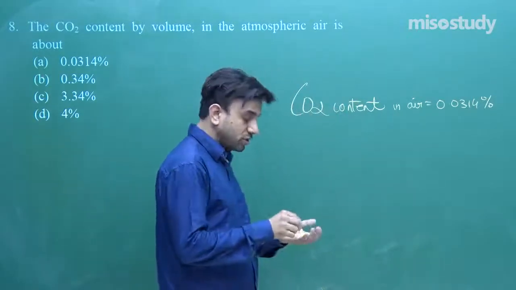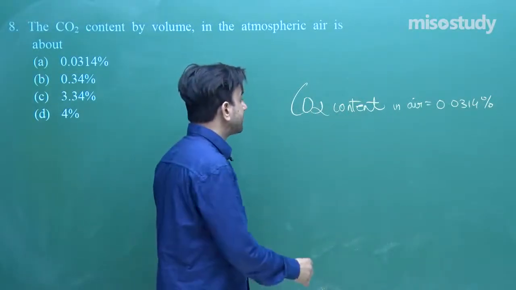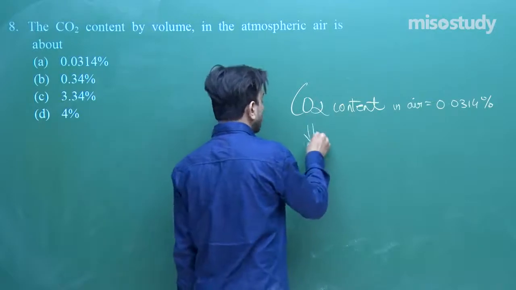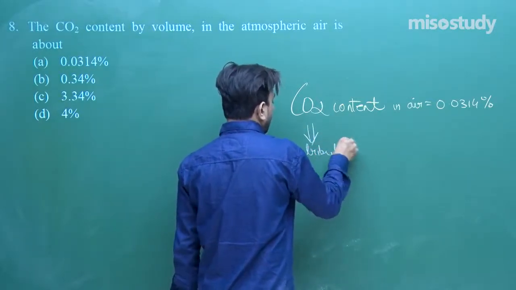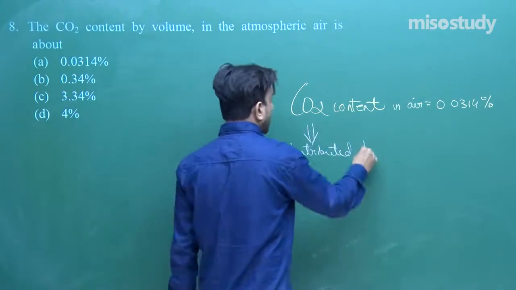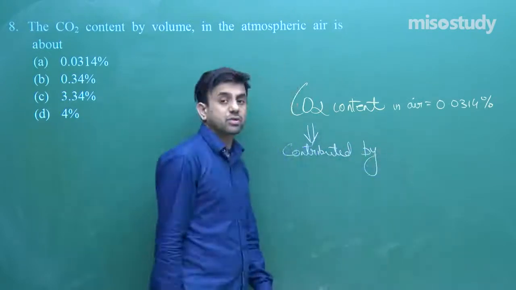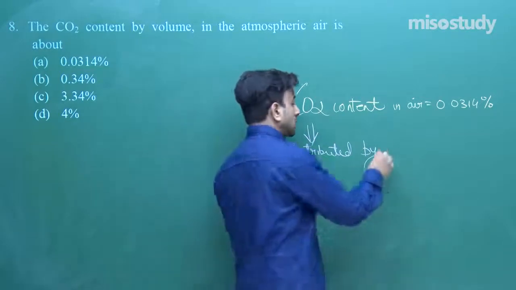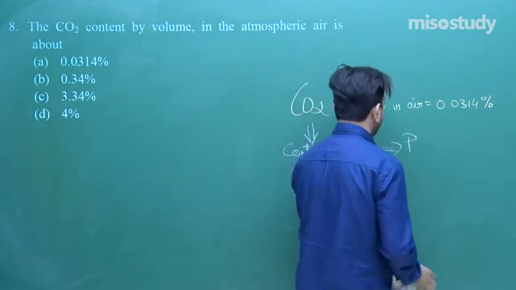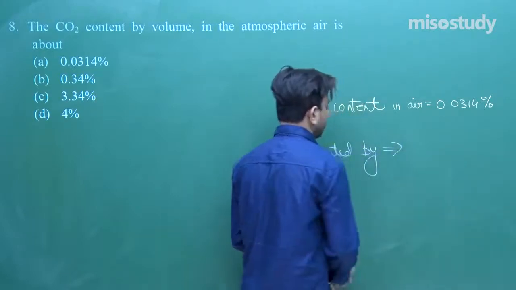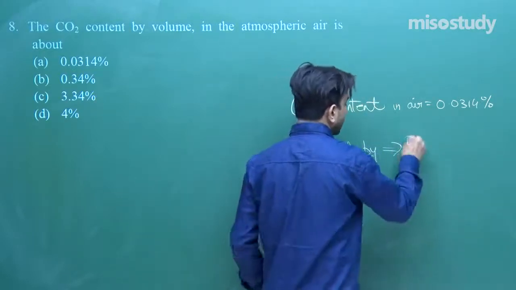Okay, 0.0314%, and we will see how this is contributed by. The carbon dioxide of the atmosphere is contributed by the burning of fossil fuels.